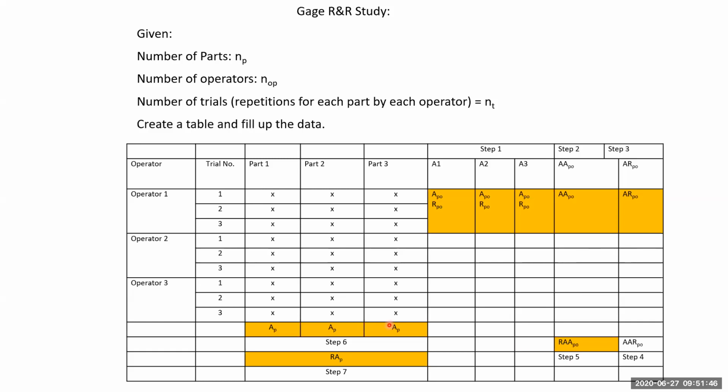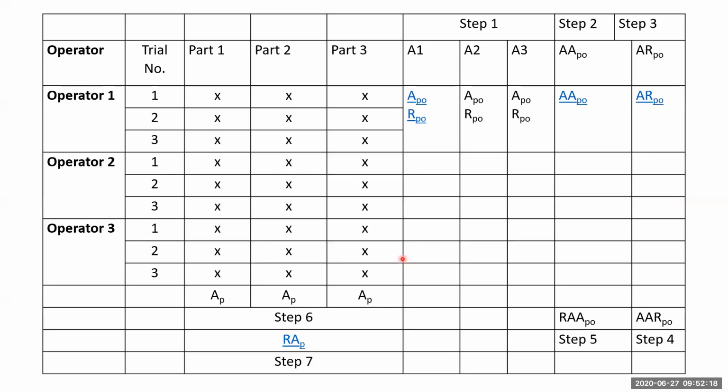Then in step 6, forget about the operator, forget about the trials. For each part, take the average of all the readings. Similarly for part 1, part 2, part 3, we find the averages. We will have as many averages as there are parts. Find the range for these averages. The range will be only one value here. This is step 7. Once these steps are done, you can go ahead and find the percentage gauge R&R.